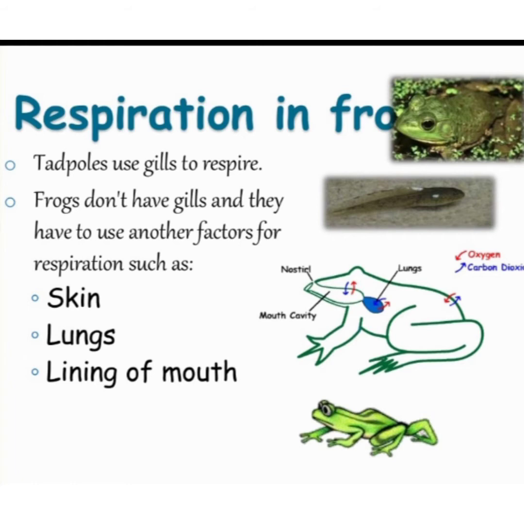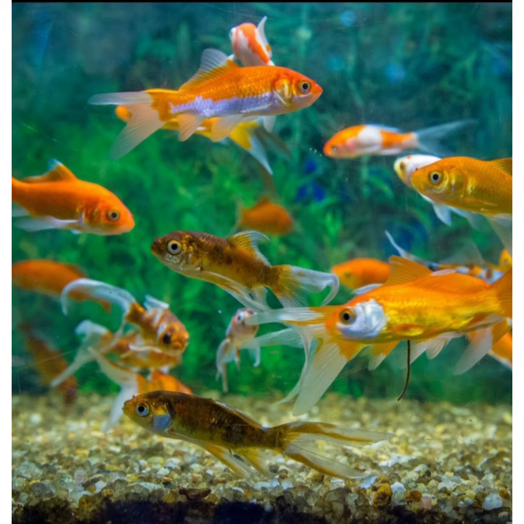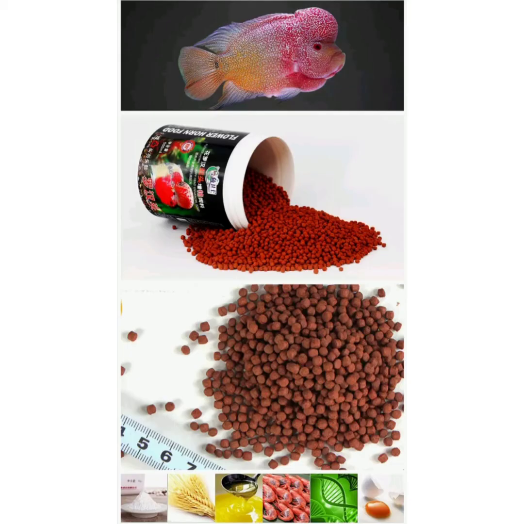What does the aquatic animal eat? Some fish eat plants that grow in the water bodies. Some eat small fish and other aquatic animals. Earthworms, sludgeworms, water fleas, and bloodworms are formed live fish food.